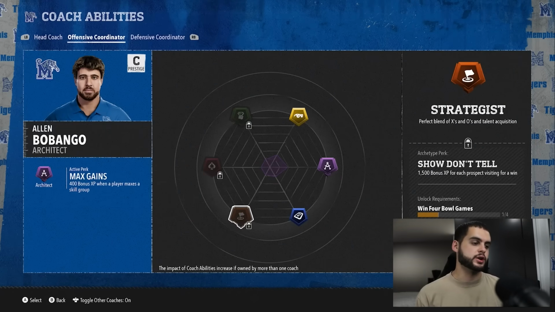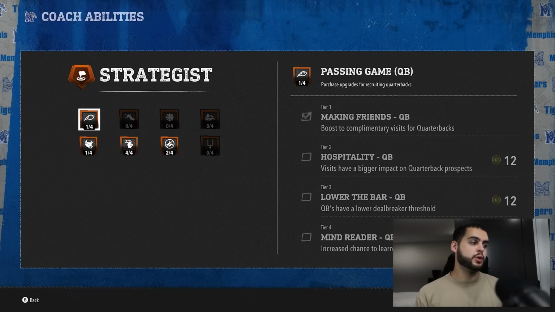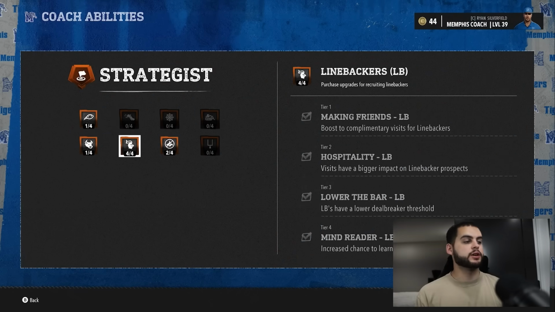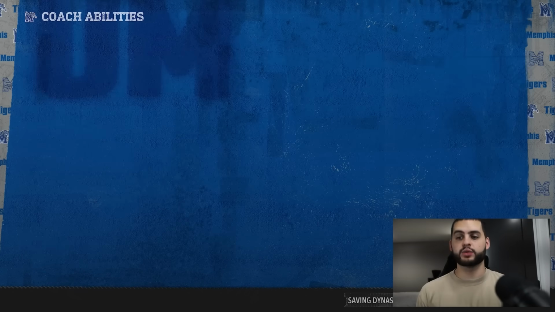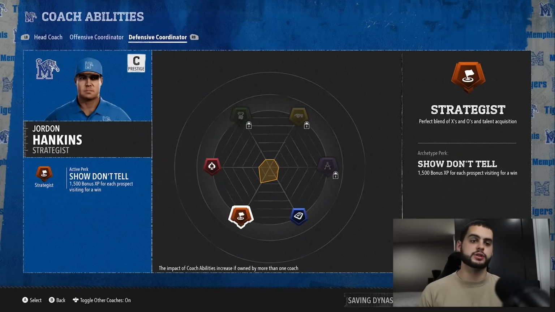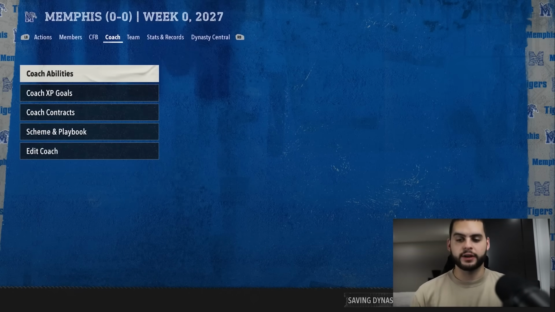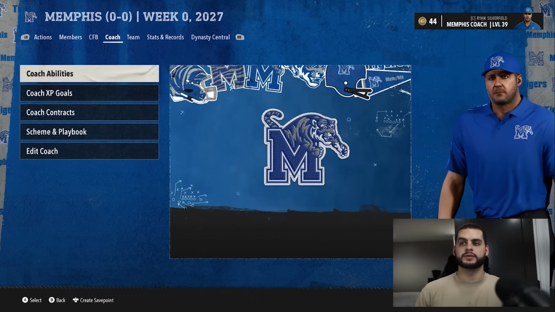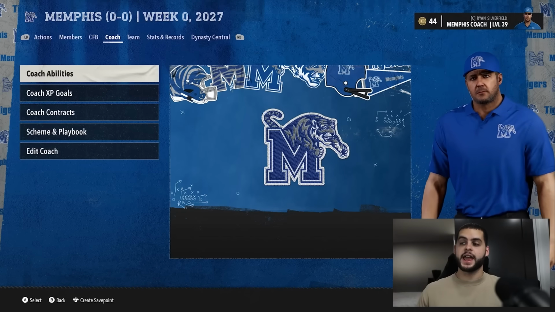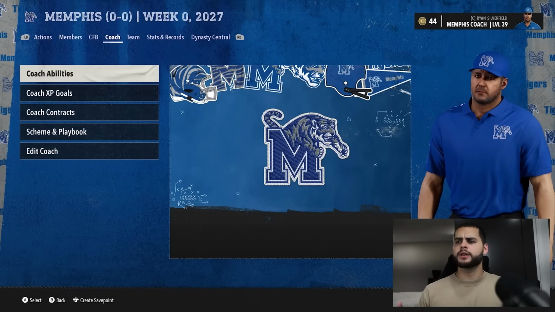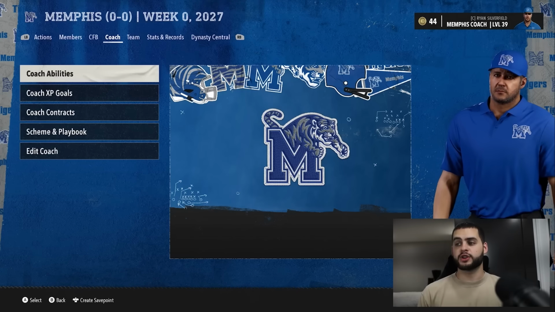So our coach has it here, and then our one coordinator has none of them on Tier 3 at all, except for this one right here, linebackers. So on linebackers, we'd get a double boost if we had it on our head coach too, and then a 3 boost. So the way it works is, let's say you bring in a player who in their senior year now has an A pro potential, or let's call it a B plus pro potential. And you're Memphis and you're only at a C plus.